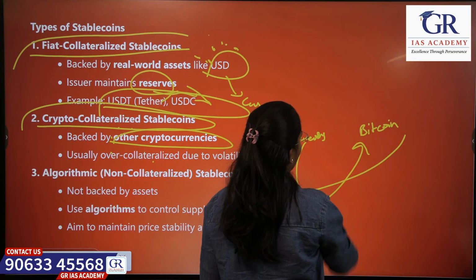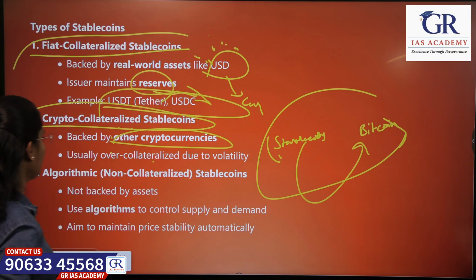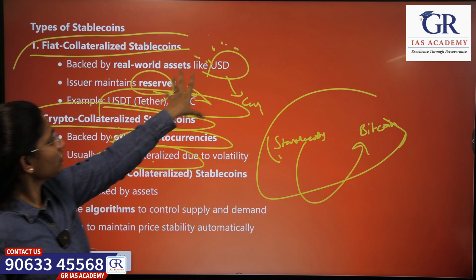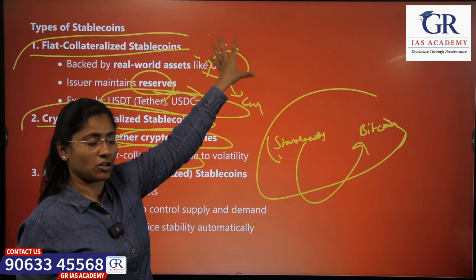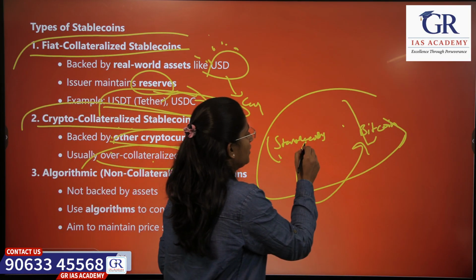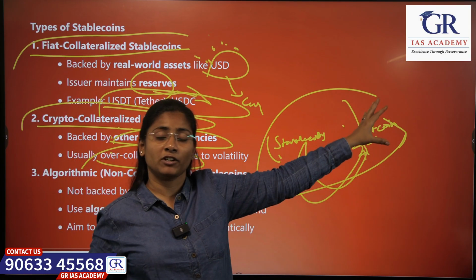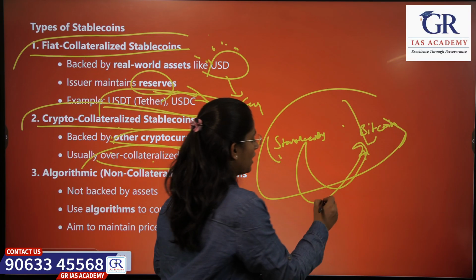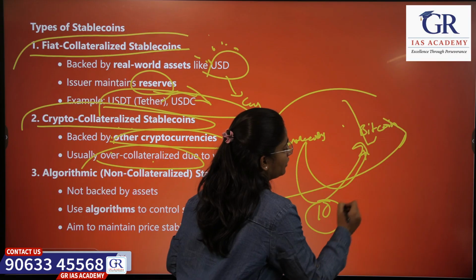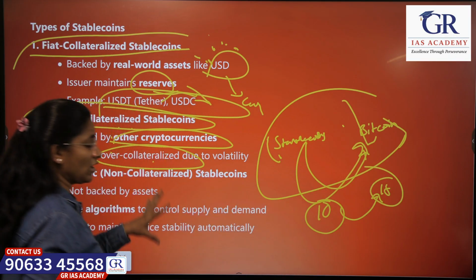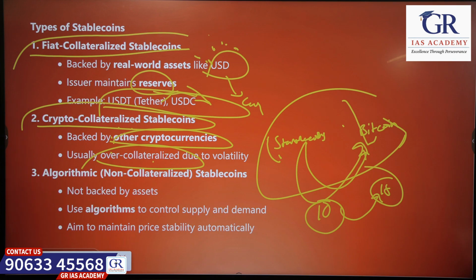This is an example. You are just assuming here, okay? Usually here you will be taking an equal amount of US dollars, but here they will take more because they are pegged by cryptocurrencies, right? They also will be volatile. So if they are valuing 10 rupees, they might take 15 rupees of collateral. That is how they will maintain extra reserves.